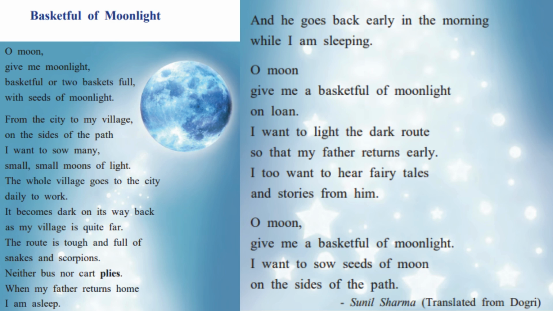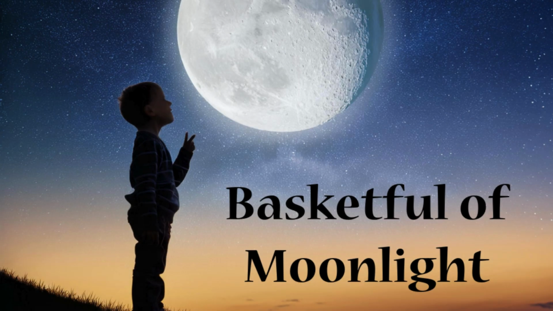The language of the poem is also very simple and easy to understand. As an innocent child, a small child is communicating with the moon, he addresses the moon. So, this is how an innocent boy expresses his feelings and his desire to spend more time with his father